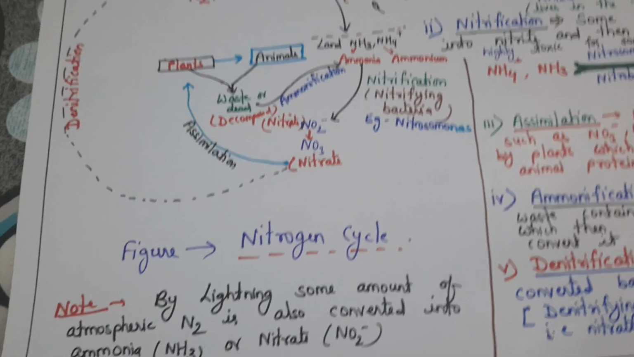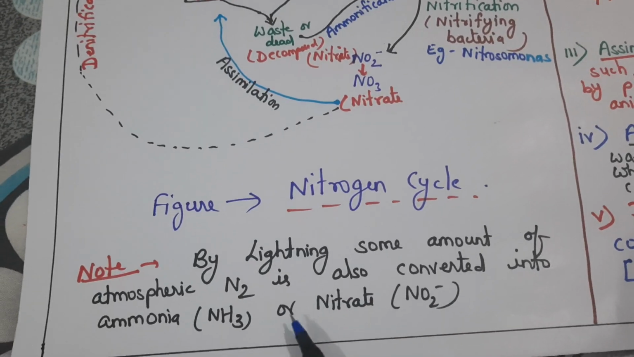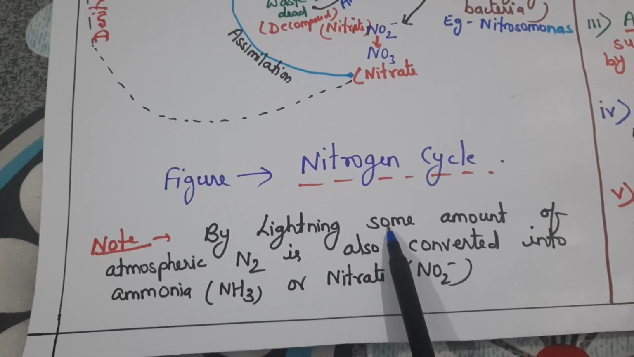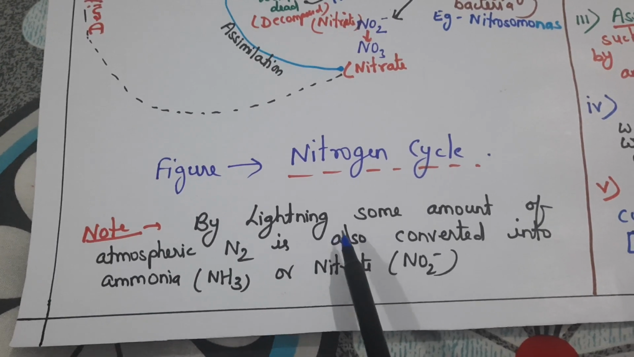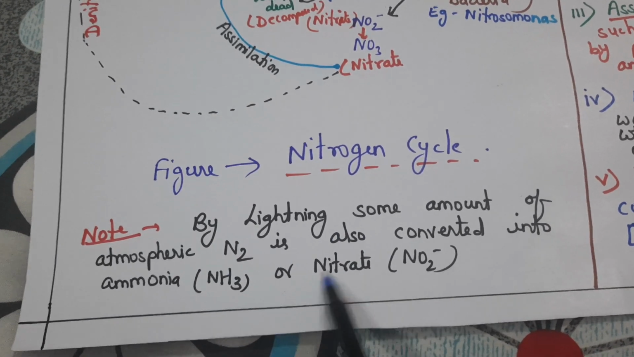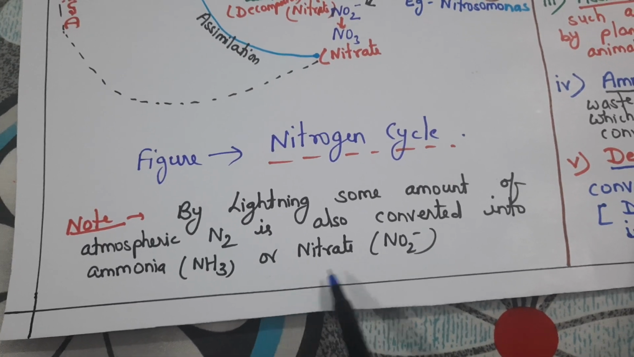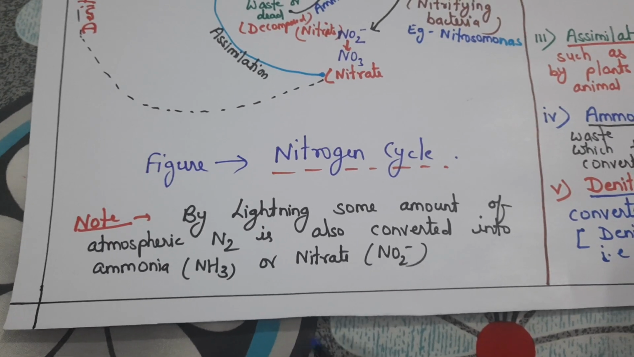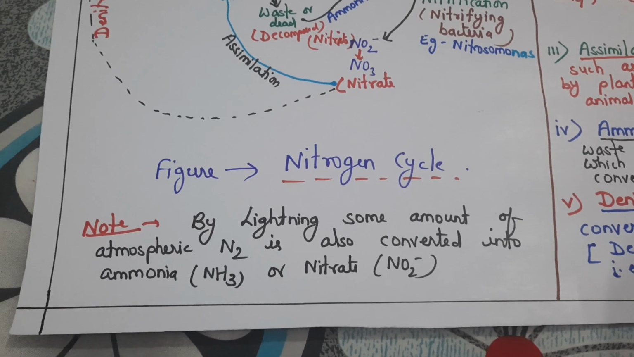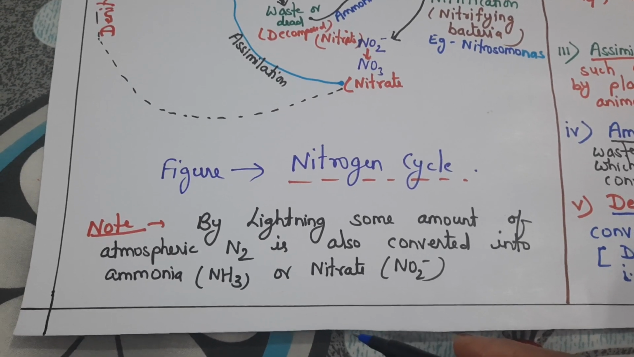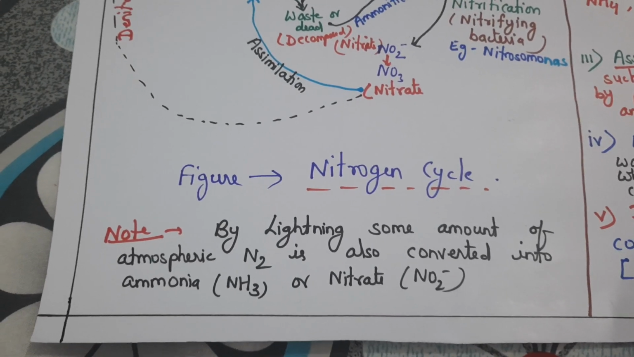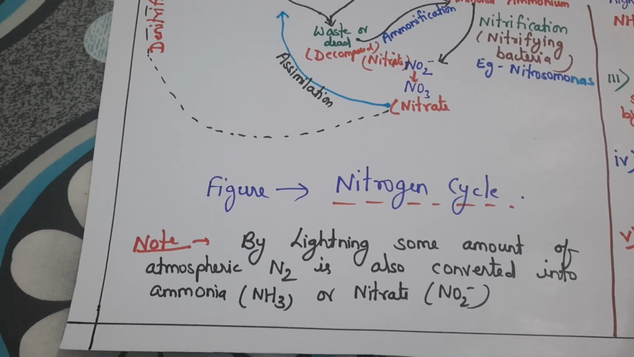One more thing, boys, some amount of nitrogen is also fixed by the lightning process. During lightning, nitrogen is converted into different forms, that is ammonia or nitrate, and by the process of precipitation they come to the soil, which is used by the plant. So this is also one of the methods of nitrogen fixation.